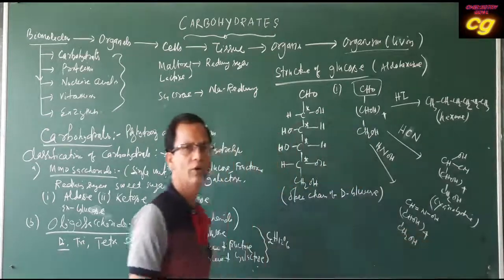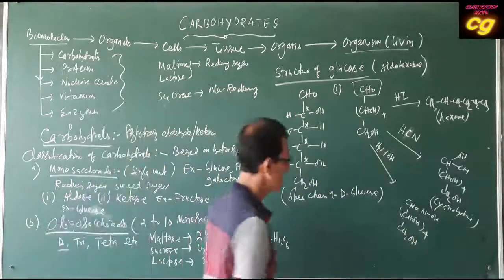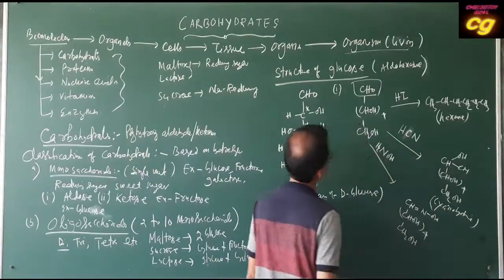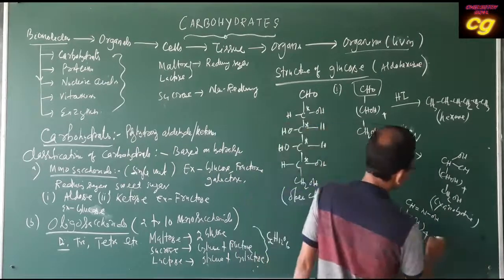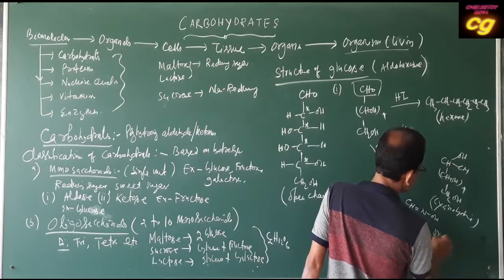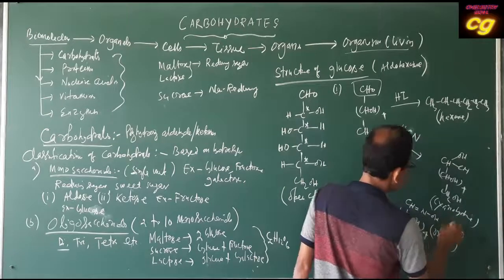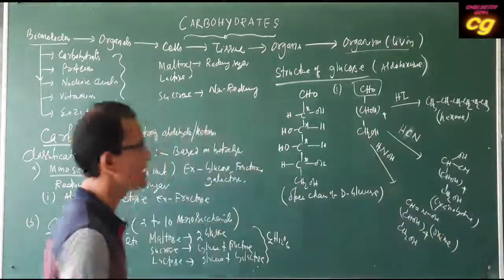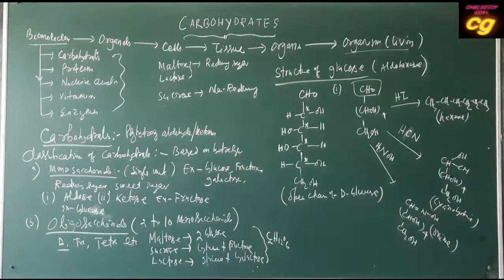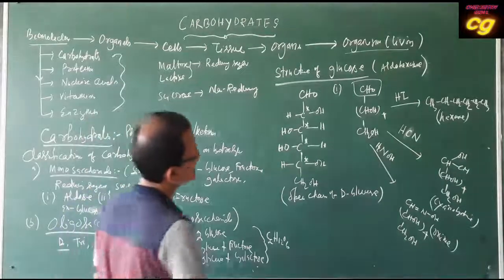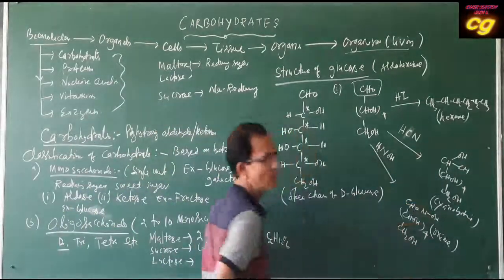This is called an oxime, the oxime of glucose, that is called glucose oxime. The oxime form of glucose indicates it also has a carbonyl group.